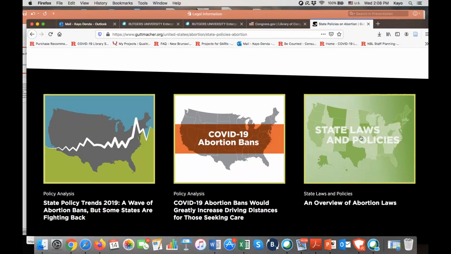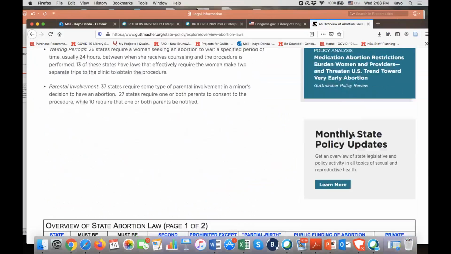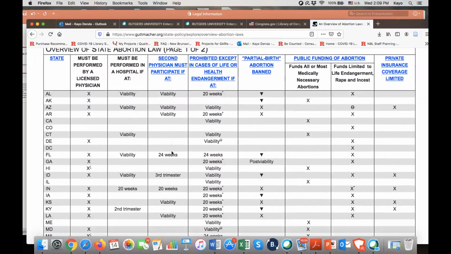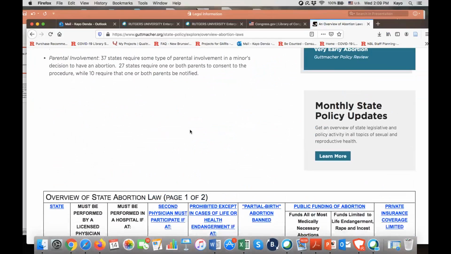So let's click on the overview of abortion laws for a second. You can read all the information, but it also presents this overview of state abortion law in this manner, which is very useful for us to have an overview and the differences between states.